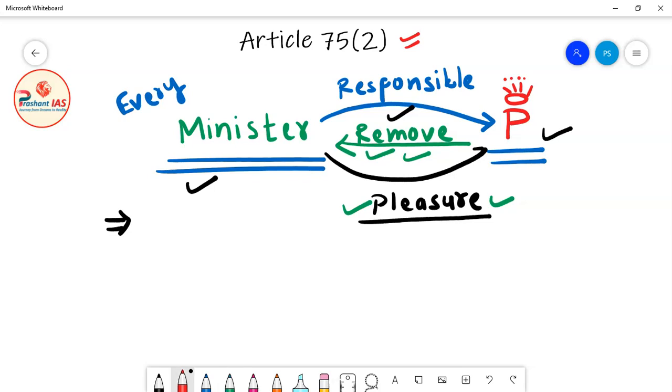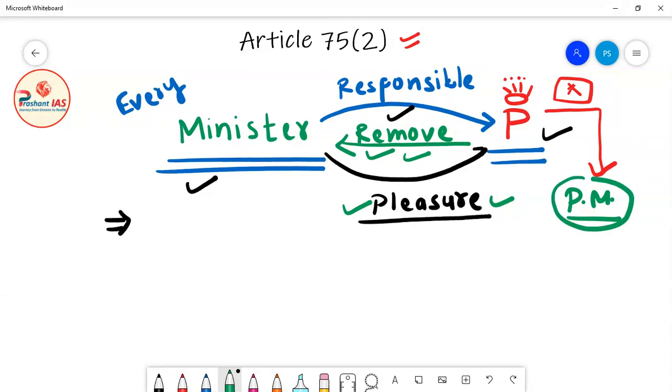But friends, now there is a twist. And what is the twist? The twist is that the President cannot remove any minister on his own. Means this is not the discretionary power of the President of India. So the President cannot remove any minister on his own. But the President needs the advice of the Prime Minister of India for removing any minister.